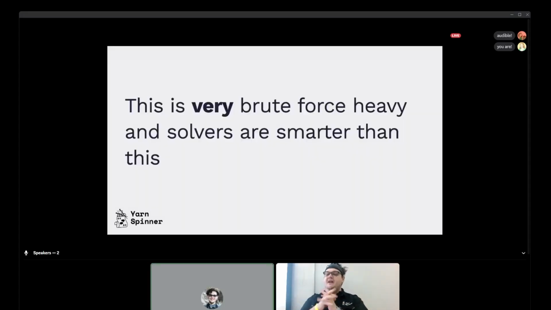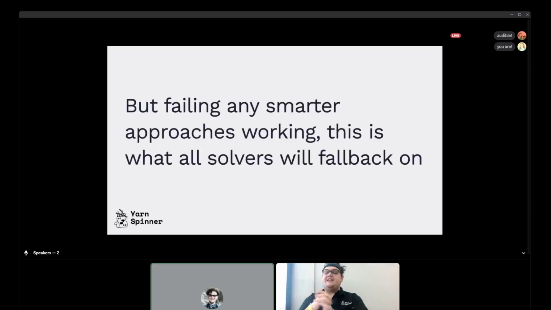So selecting the right approaches and how to determine what variables to experiment with, what starting conditions, etc., is the secret sauce between the various different solvers. This is very brute force heavy, and solvers are smarter than this. But failing any smarter approaches, this is basically what solvers will fall back on. It is proven it will eventually find the answer or tell you there isn't one.